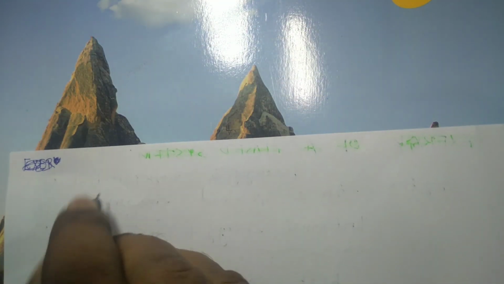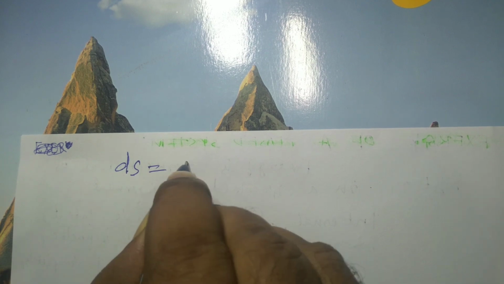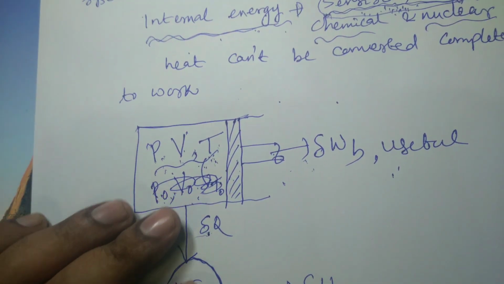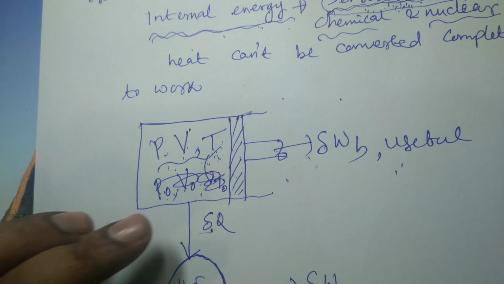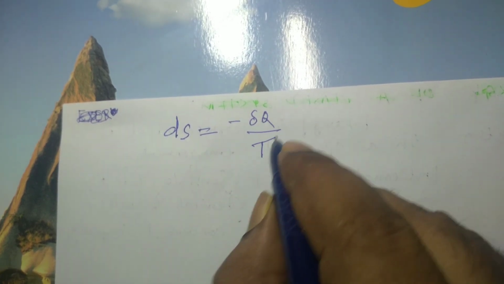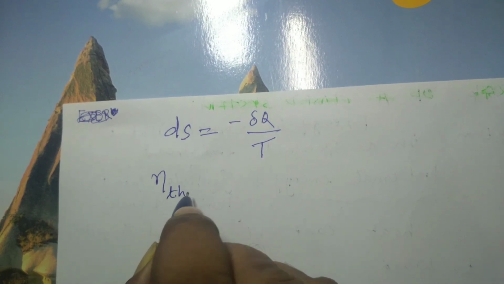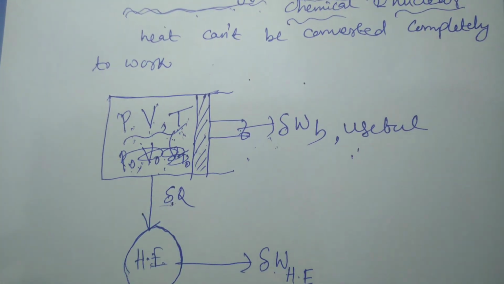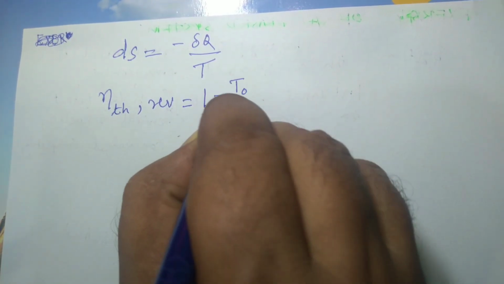So since this is a reversible process, we can say that there is a change in entropy of the system, and there is a decrease in entropy of the system. Because if this is our system, del Q is going out from here, so a decrease in entropy will be there. So that dS will be minus del Q divided by T, because this del Q is going out. So you know, the efficiency of the reversible heat engine that operates between the temperature T and the surrounding temperature T0 will be 1 minus T0 upon T.